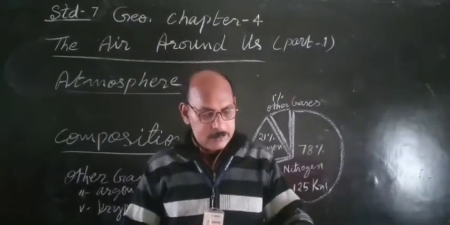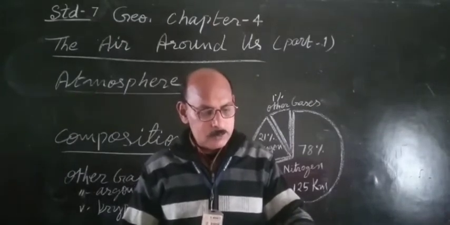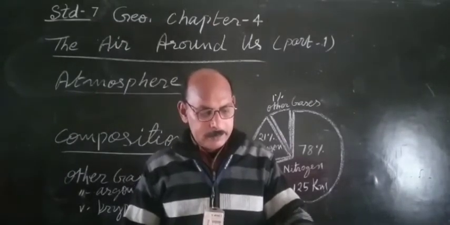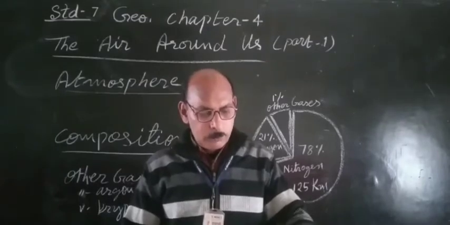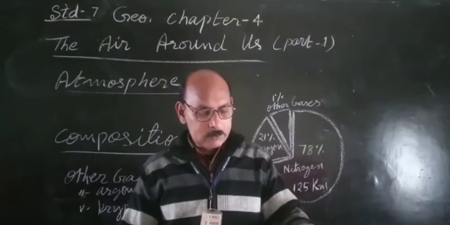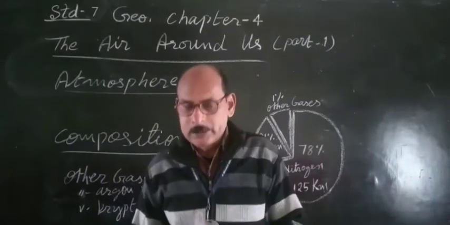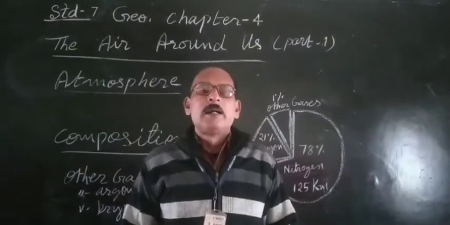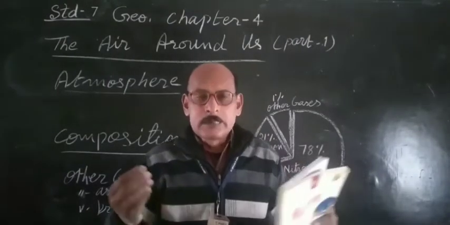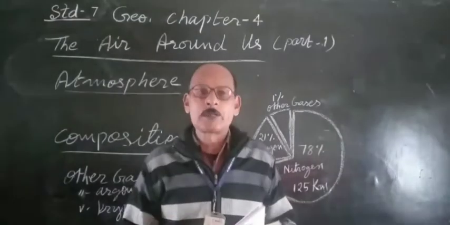The book says the atmosphere is the gaseous layer that surrounds planet Earth. It is the widest of all four realms as it extends more than 1,600 kilometers into space. So the air that surrounds the Earth, the air that surrounds you, is called atmosphere.